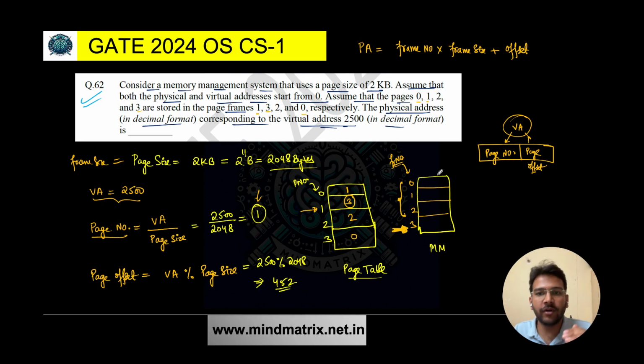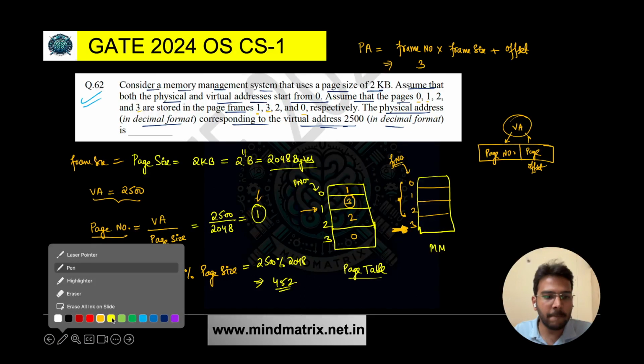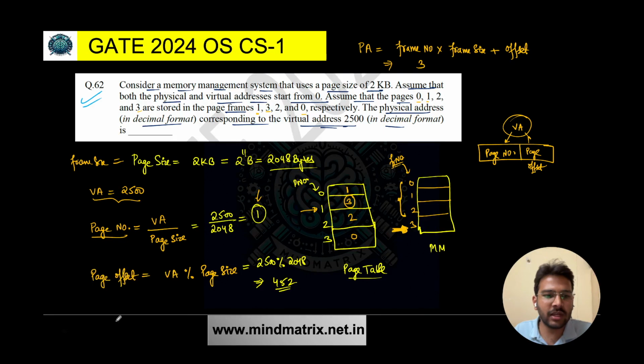We have 3 frames. So we can say 3 frames we have crossed, or we can say it is nothing but the number of frames that we have crossed. Simple, right? Because it is starting from 0, as mentioned in the question, both are starting from 0. So 3 frames we have crossed. So 3 into frame size is what? 2048 bytes plus the offset. Offset is nothing but 452, because page offset and frame offset are going to be the same.